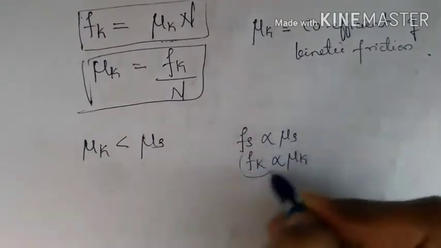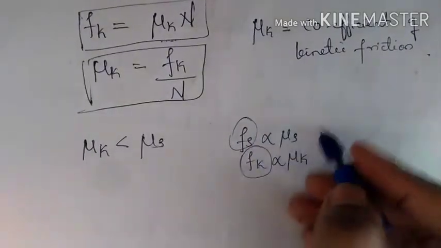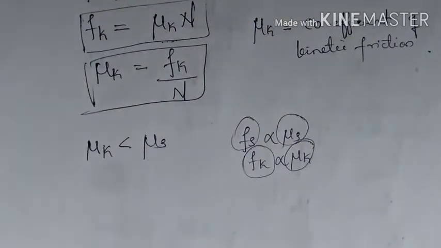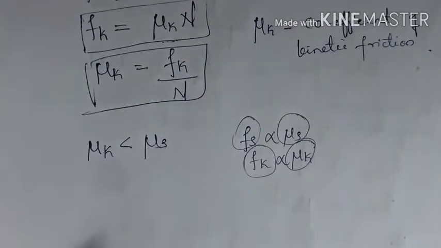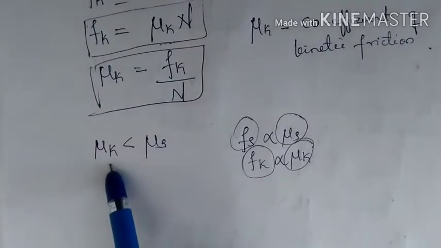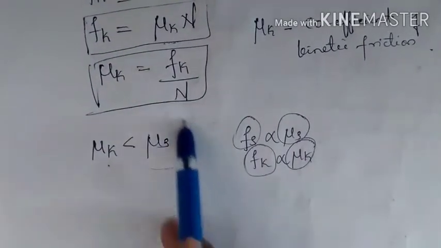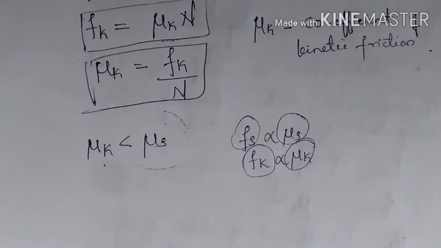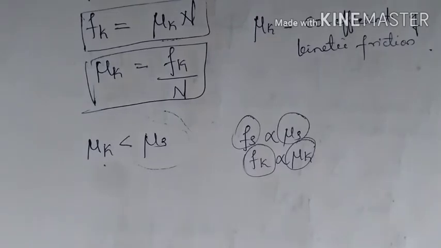So if Fk is smaller than the maximum of Fs, then this nu k will also be smaller than nu s. Thus the coefficient of kinetic friction is smaller than the coefficient of static friction. So hence Fk will be less than F max.